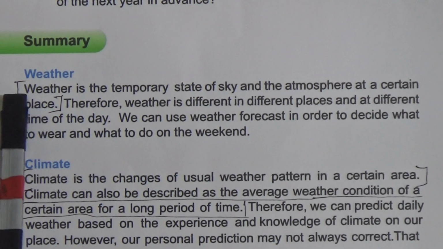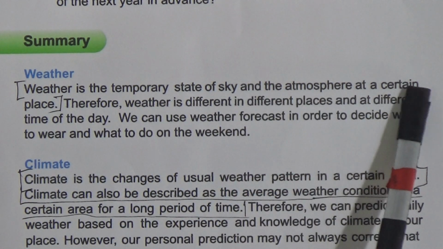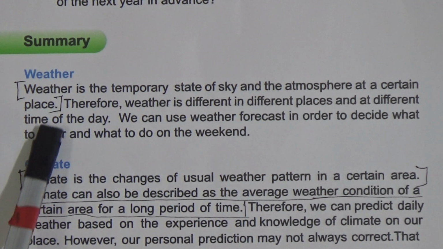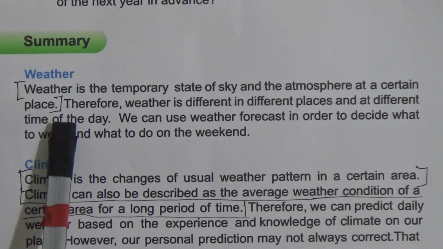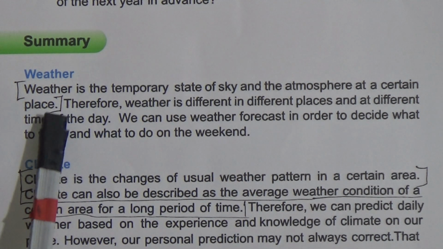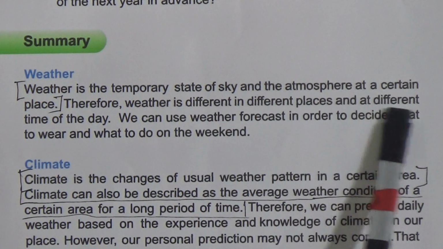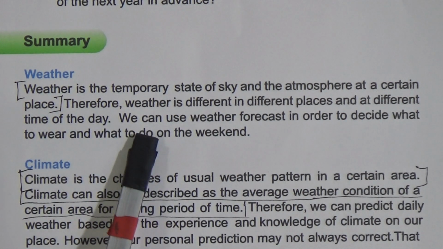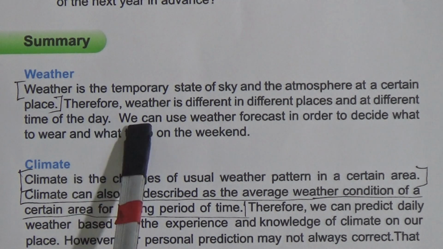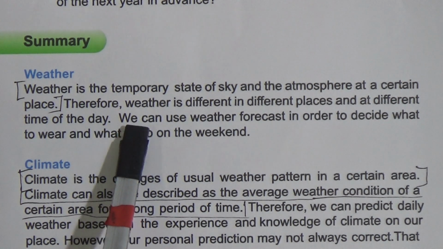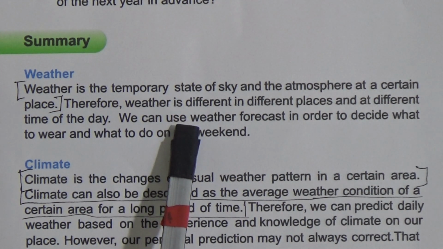The definition of weather is the temporary state of the sky and the atmosphere at a certain place. It is a temporary state because weather can change within 5 minutes or 10 minutes, within a moment, and that's why it is known as a temporary state. Therefore weather is different in different places and at different times of a day. In the morning we feel cold, at noon when the sun is over our head we feel hot, and from the afternoon into the evening we again feel some cold.